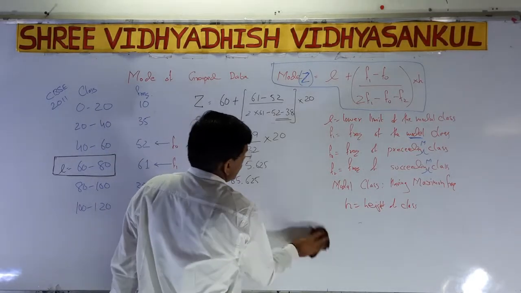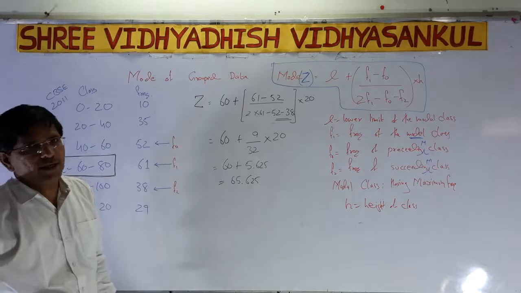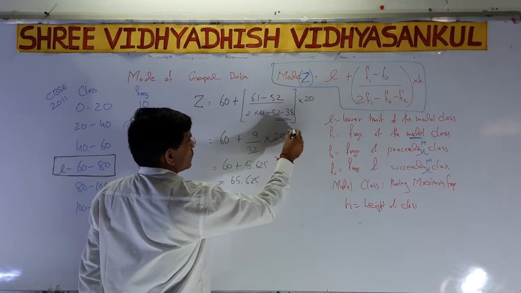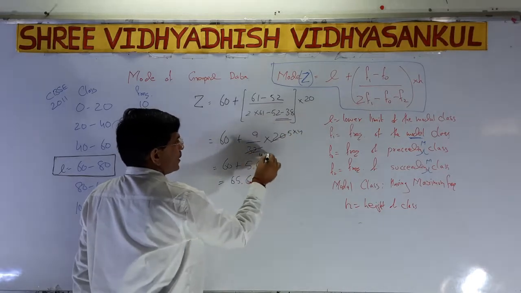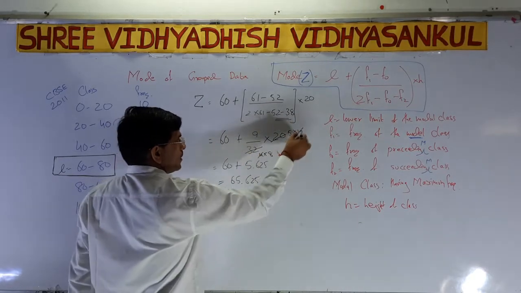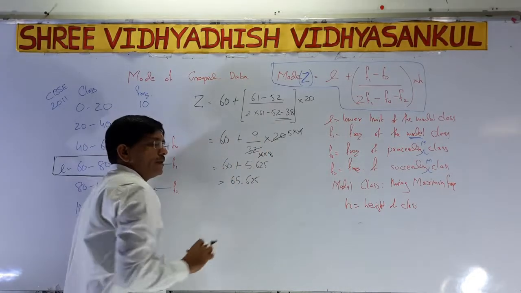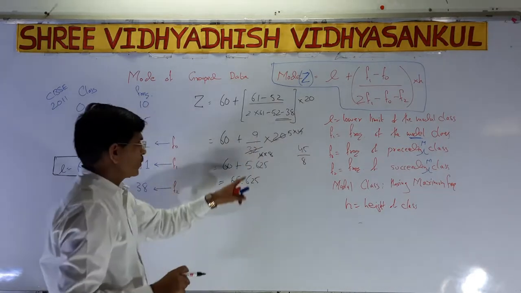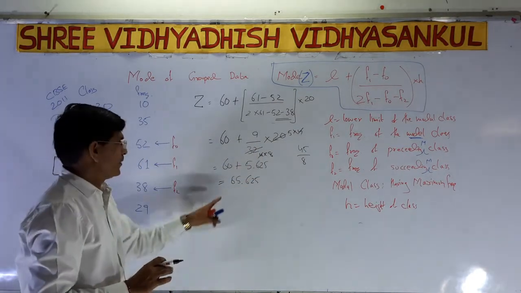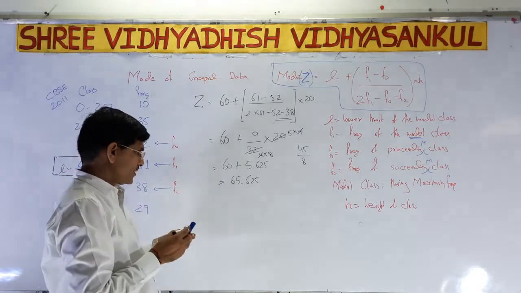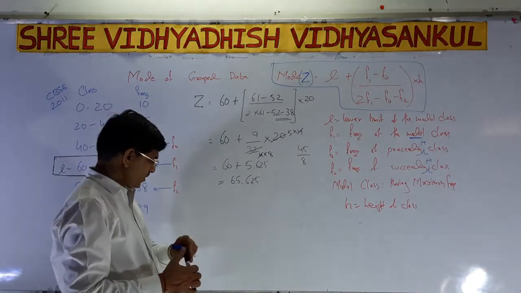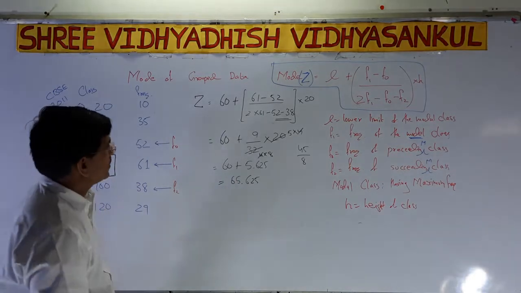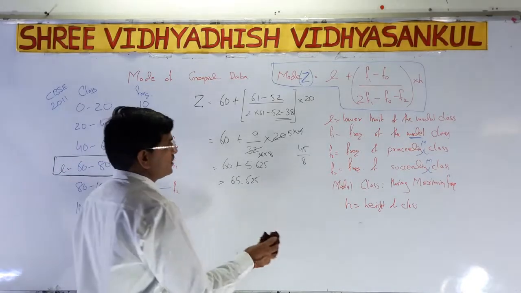Now you have to cancel it. If I cancel it, 5 into 4 and 4 into 8, this 4 cancels. 9 fives are 45. 45 divided by 8, you will get 5.625. So 60 plus 5.625, we get 65.625. So I think it is easy and we can easily get the answer.